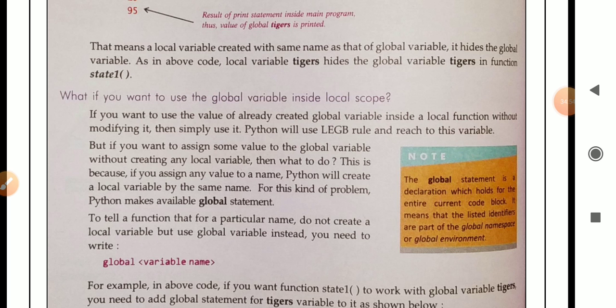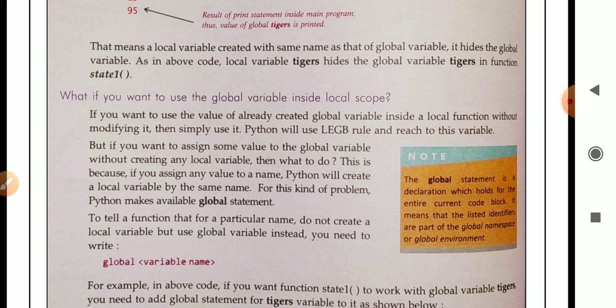What if you want to use the global variable inside the local function? Means the variable is present in the global environment, and we want to use that global variable inside the local function. If we want to use the value of an already created global variable inside a local function without modifying it, then simply use it.